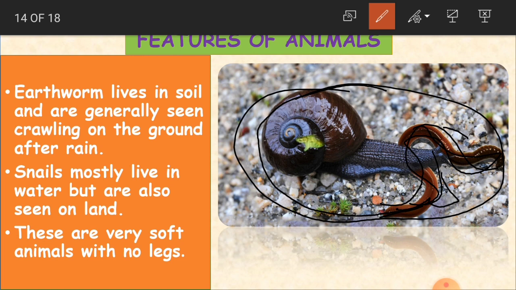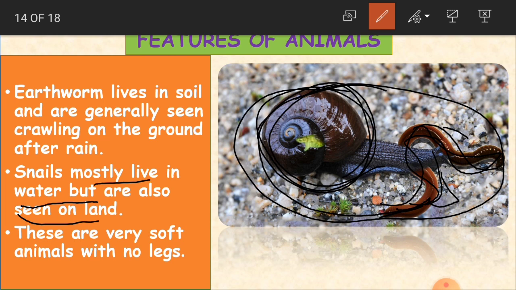After rain, what will happen? These earthworms start coming out of the soil and they just crawl on the ground. And this is the snail. Snails mostly live in water but are also seen on land. So where do they mostly live? They live in water, but sometimes we can also see them on land. Have you seen these creatures, children?